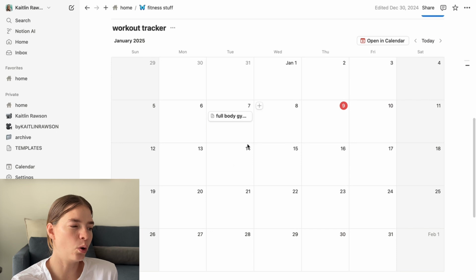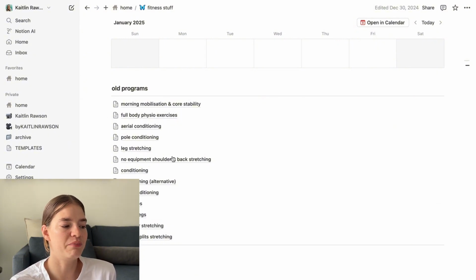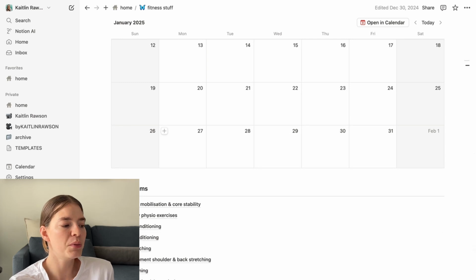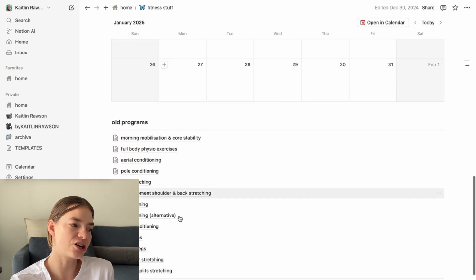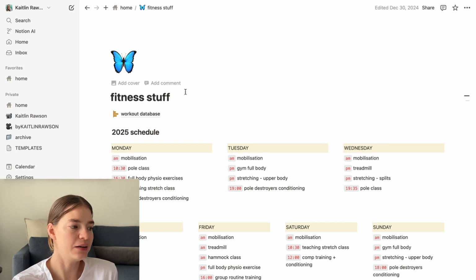And then I've just got all my old programs, because I've got a lot of old stuff that I was working on that I've updated and changed since then, but I still want to have this here for reference, so it's basically serving as an archive at the moment. At some point I'll probably move it off to my actual archive, but for now I still like to be able to refer back to it quite easily.